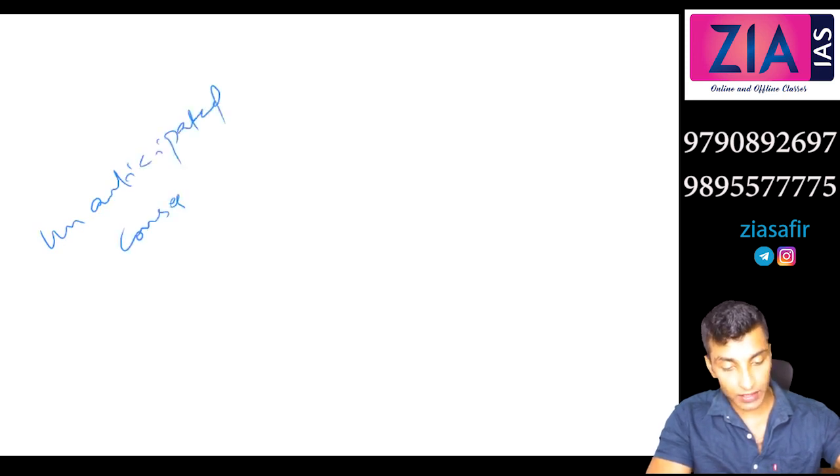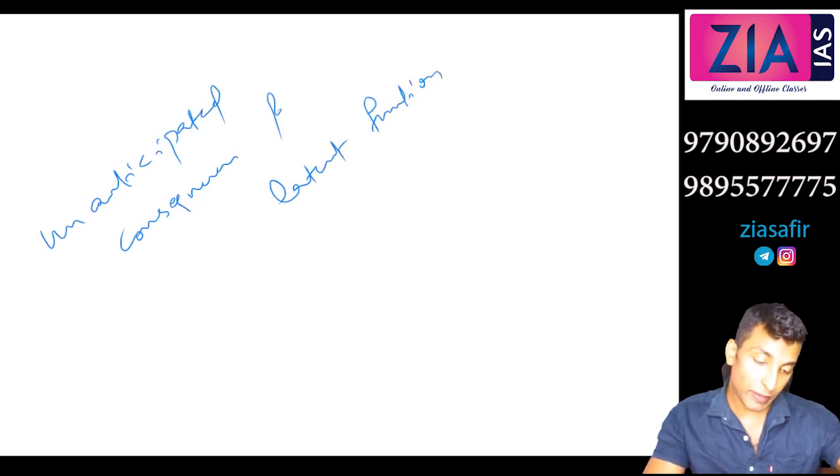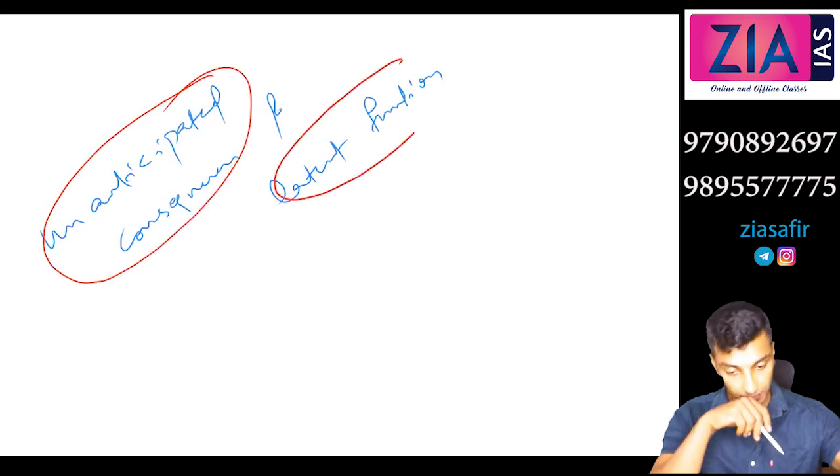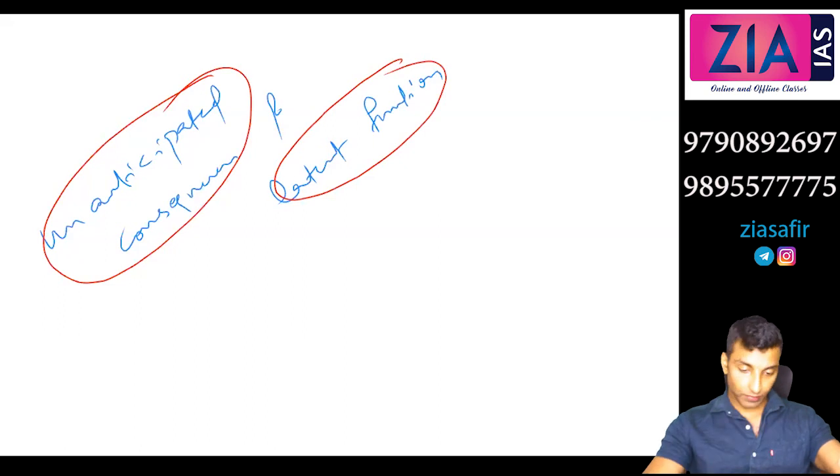Unanticipated consequences and latent functions, what is the difference between these? Can anyone tell me? Maybe latent dysfunction. Yes, that is the answer here.